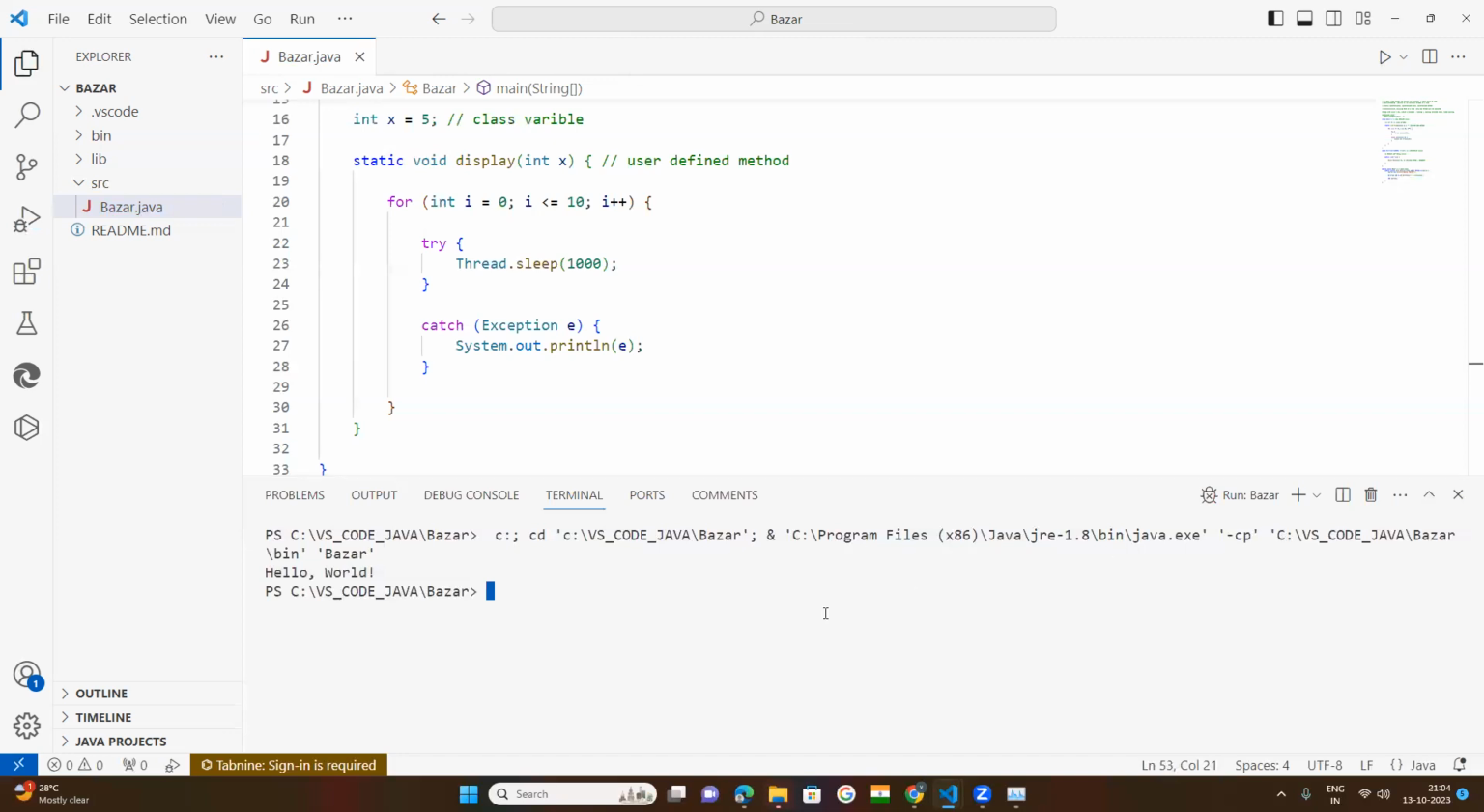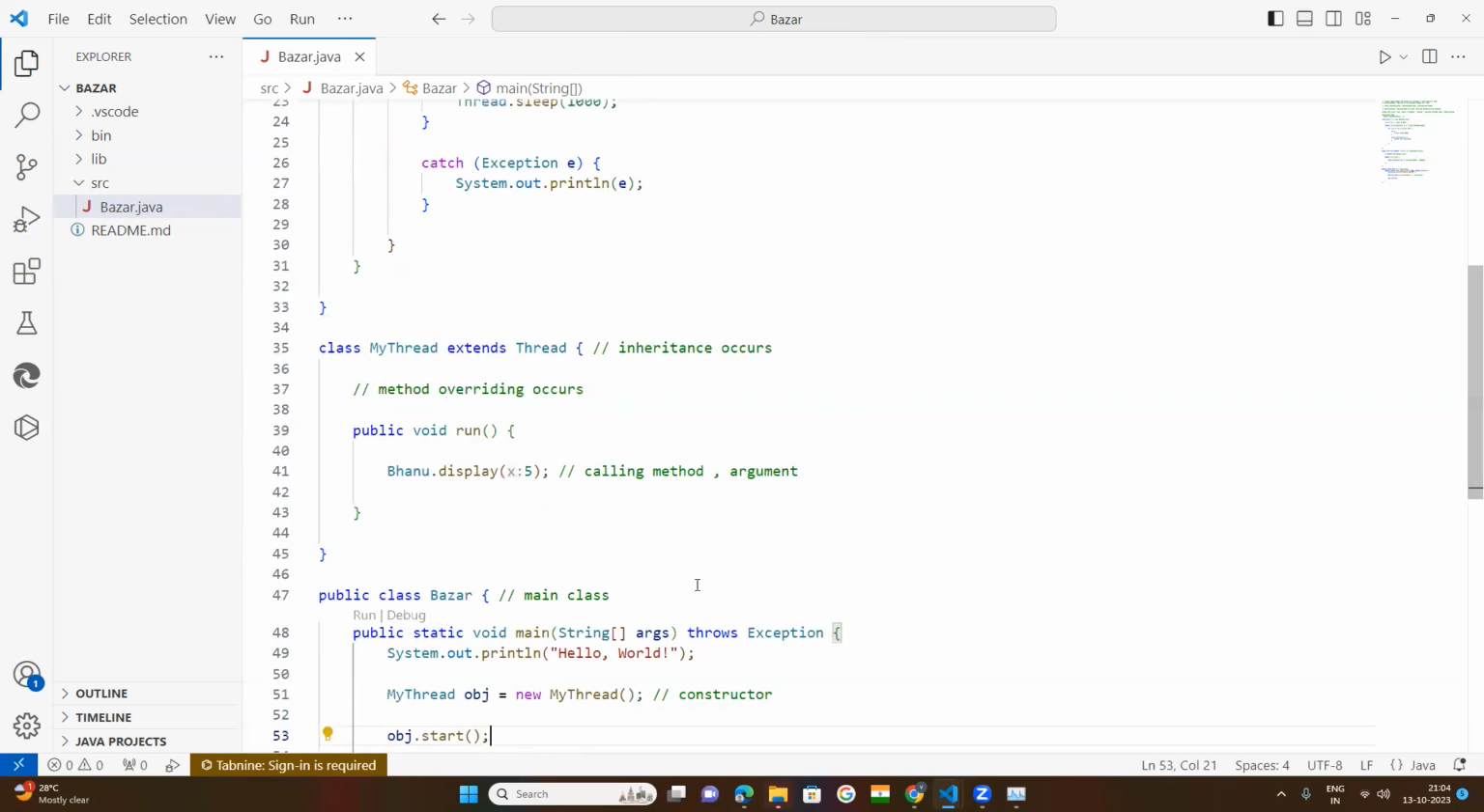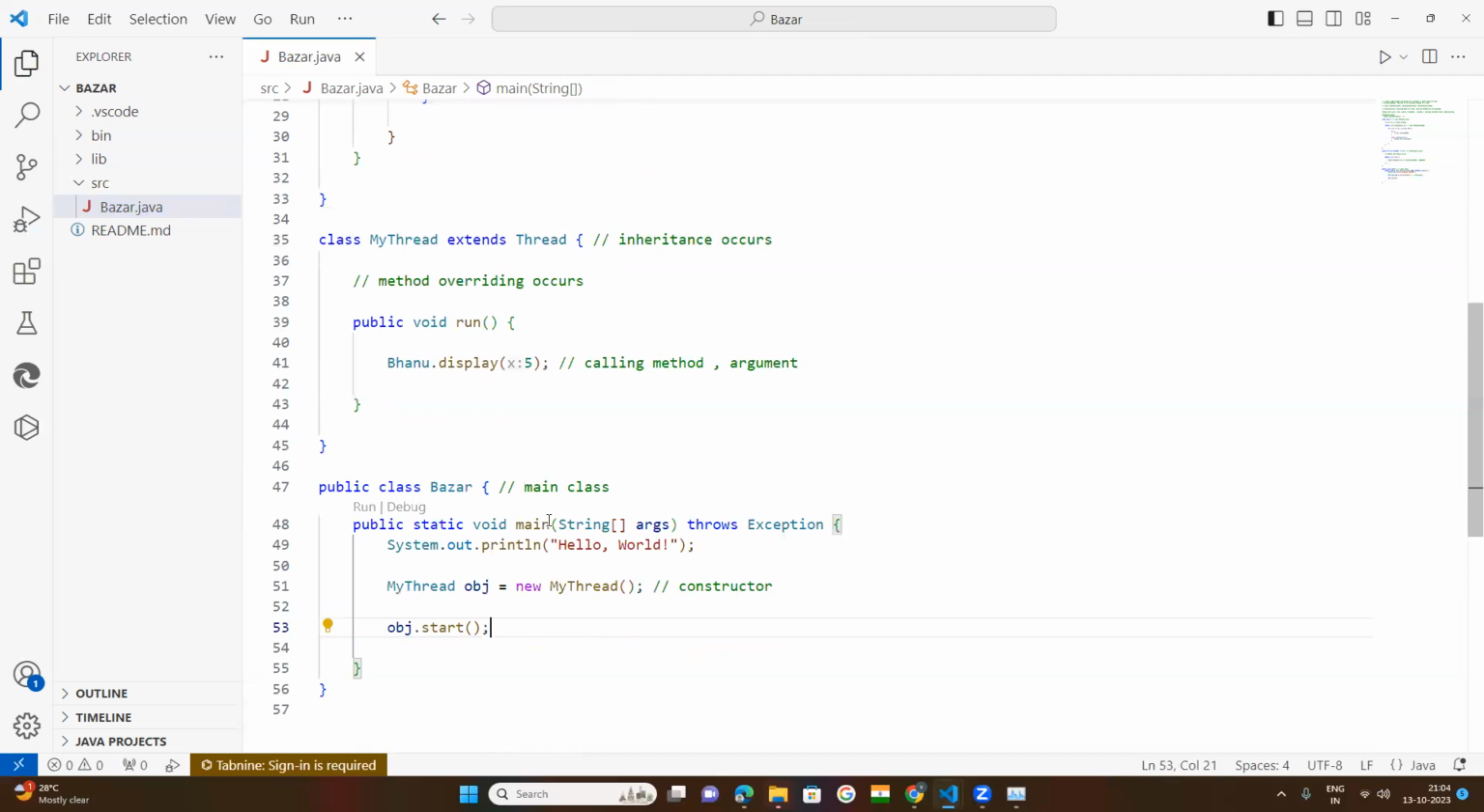main thread means, once "Hello world" is executed, this line of statement is in the main method. It is in where? In the main method. So under this main method, this line of code is executed. Who will execute that? The main thread.